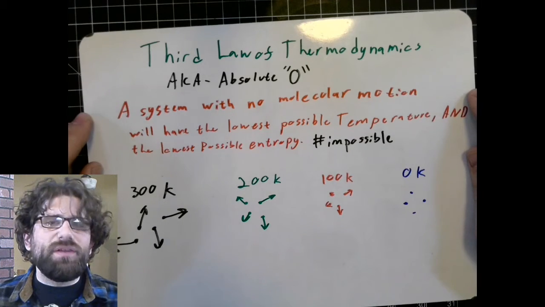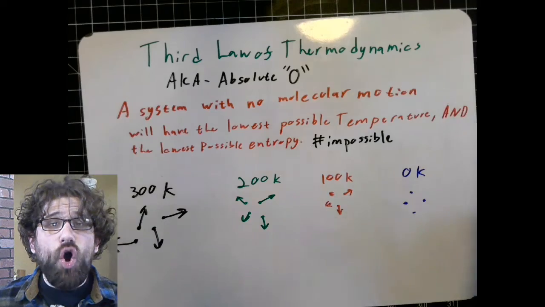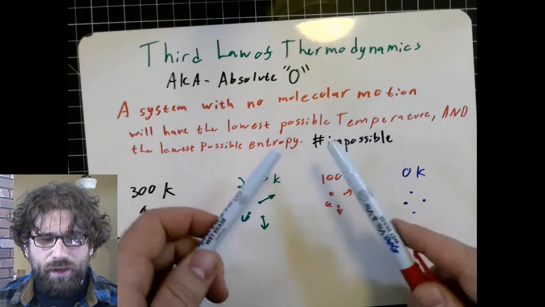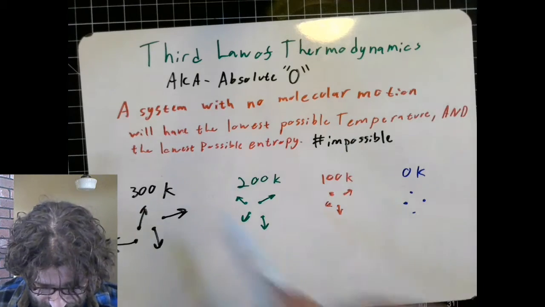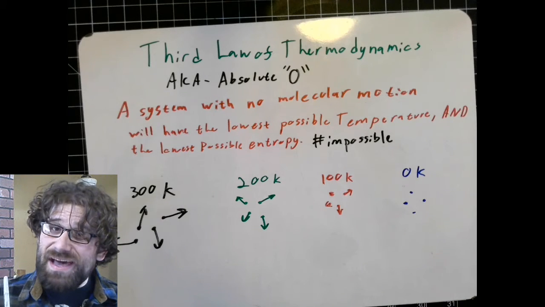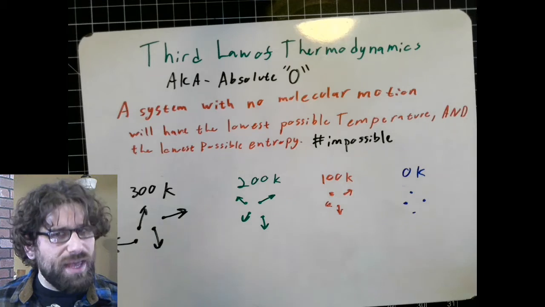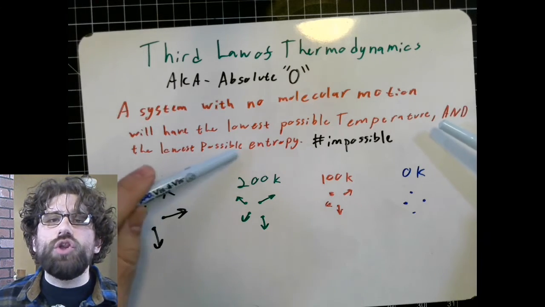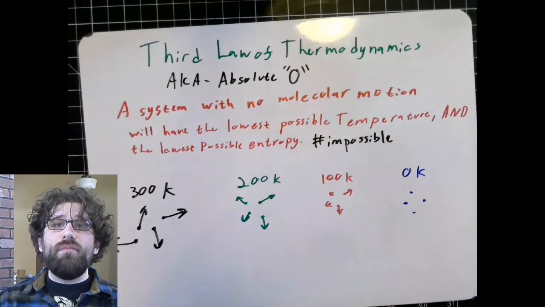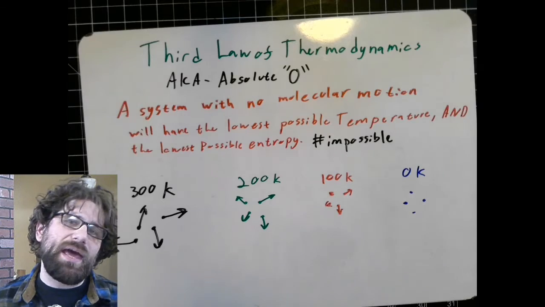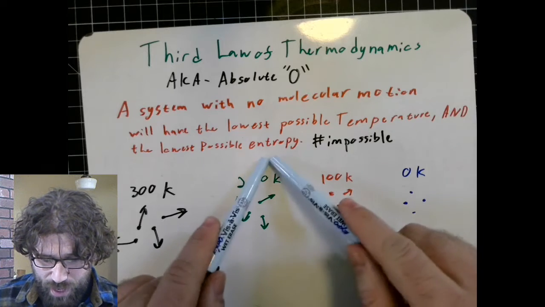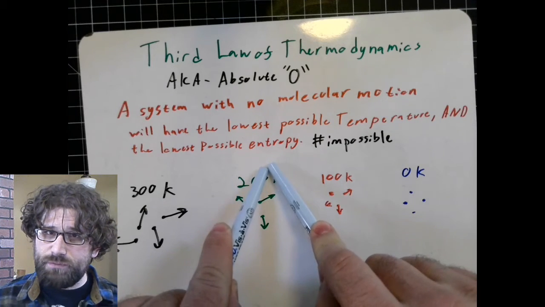So, the third law really states that a system with no molecular motion, so when all of those particles that are always whizzing around everywhere have finally come to a stop, then we will have the lowest possible temperature. We can't get colder than that. And, remember the second law, entropy. Where does entropy play into this? Our entropy will be the lowest it possibly can be. So at absolute zero, when we've removed as much of the heat energy that we can, as much of the extra energy moving around this system, we will also have reduced entropy to the smallest it can possibly be.